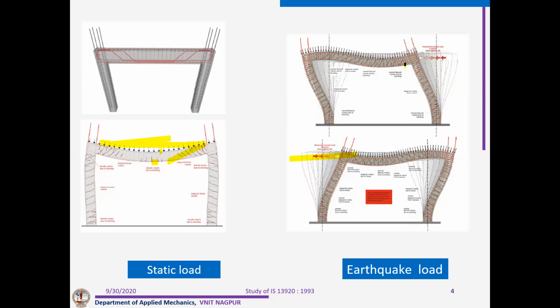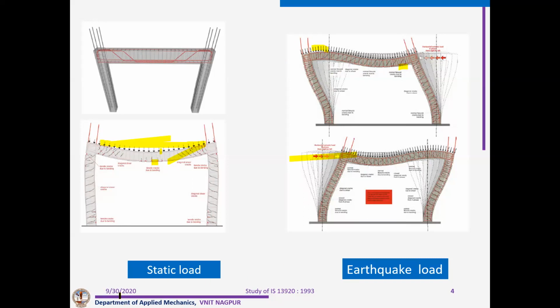Now you can see here, there is a possibility that there will be tension at this particular top and other side bottom. See here, top and other side bottom, there will be tension, and reverse will be the case when sway is on the other side.